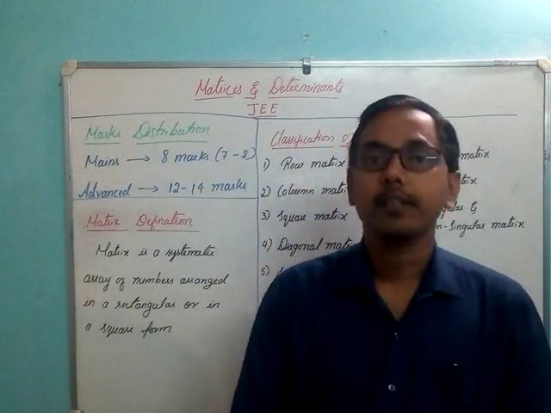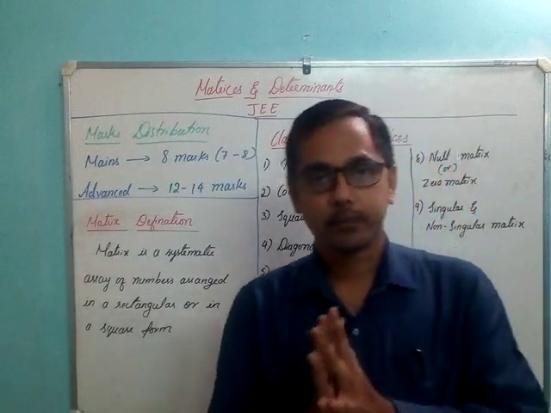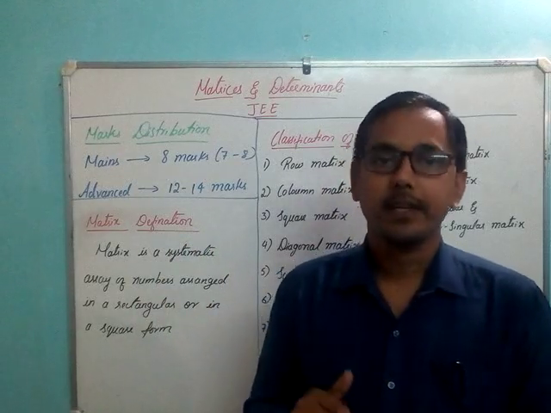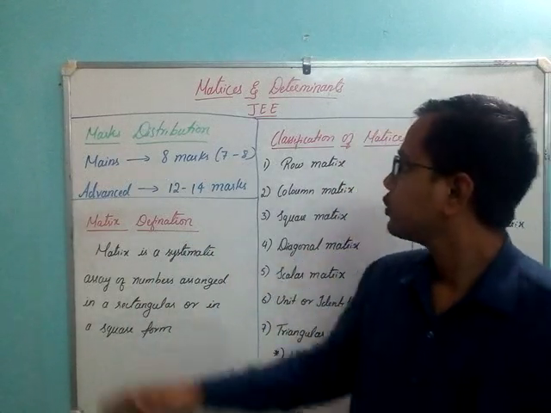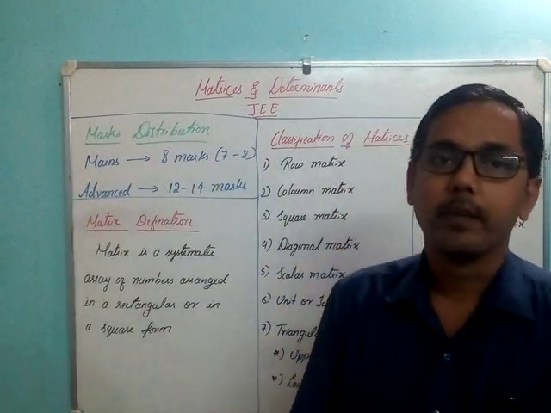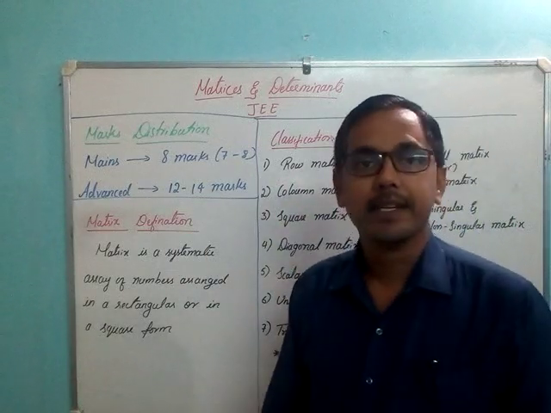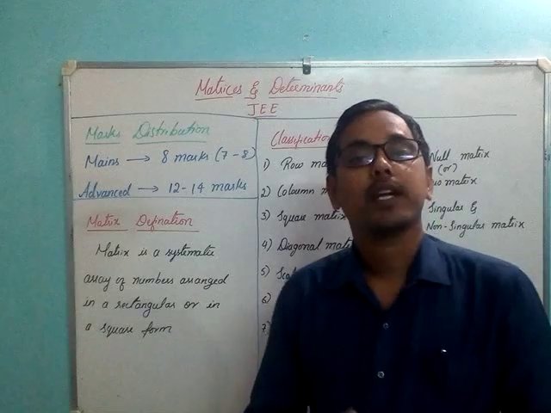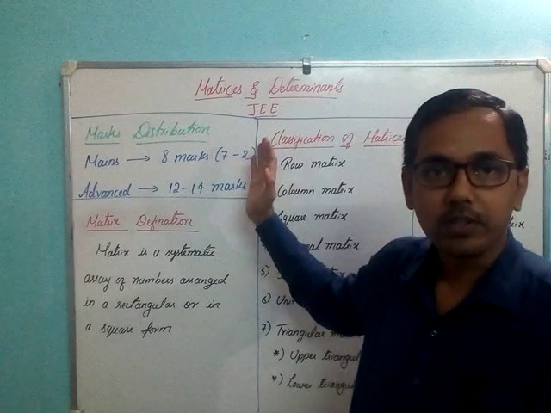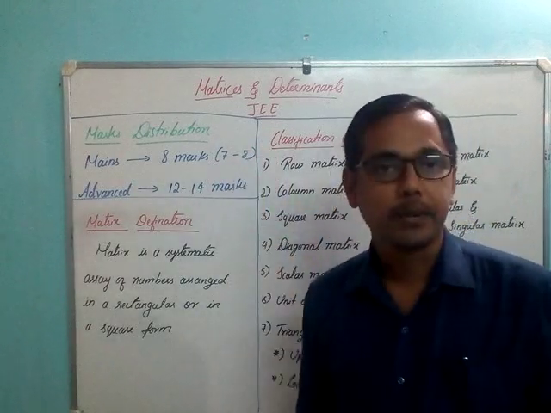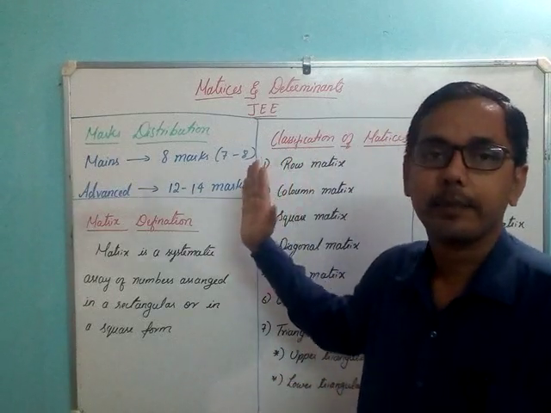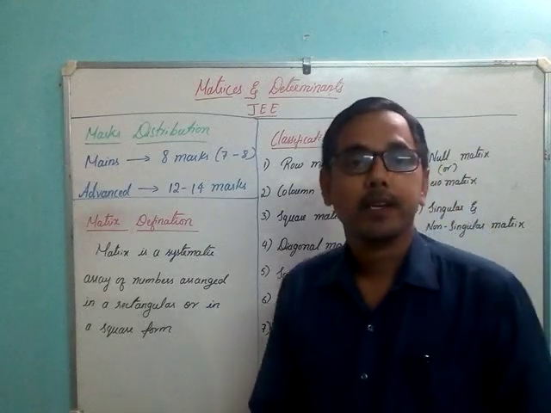Before starting with the concepts, let me clear what the weightage of this part, matrices and determinants, is in your JEE mains as well as advanced. In mains you get nearly 7 to 8 marks from this section, whereas in advanced you will get 12 to 14 marks. So the weightage will be around 6 to 7% in mains, and around 15% in advanced.